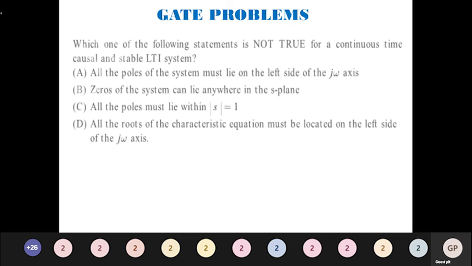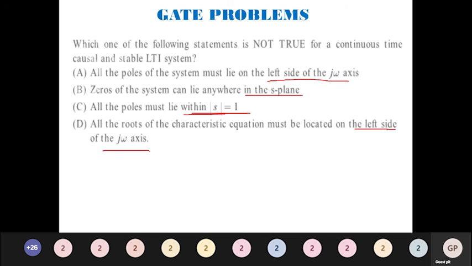Next, which one of the following statements is not true for continuous time causal and stable LTI systems? So for this, what options have they given? All the poles of the system must lie on the left side of the j omega axis. Zeros of the system can lie anywhere in the S plane. All the poles must lie within mod S is equal to 1. All the roots of the characteristic equation must be located on the left side of the j omega axis.